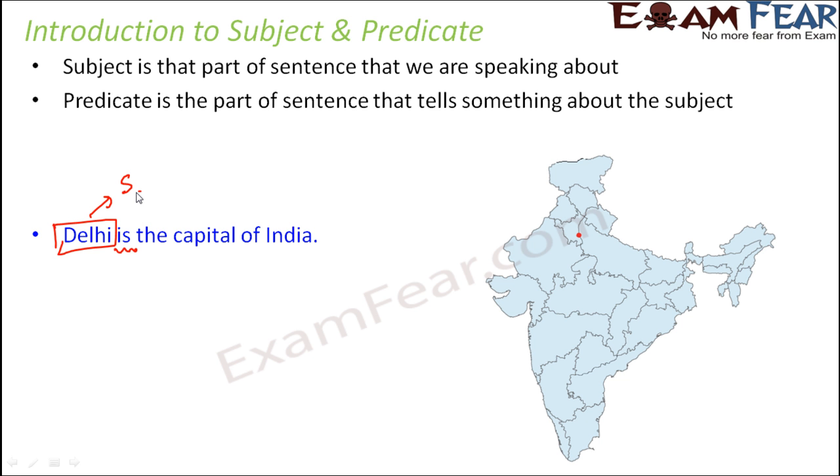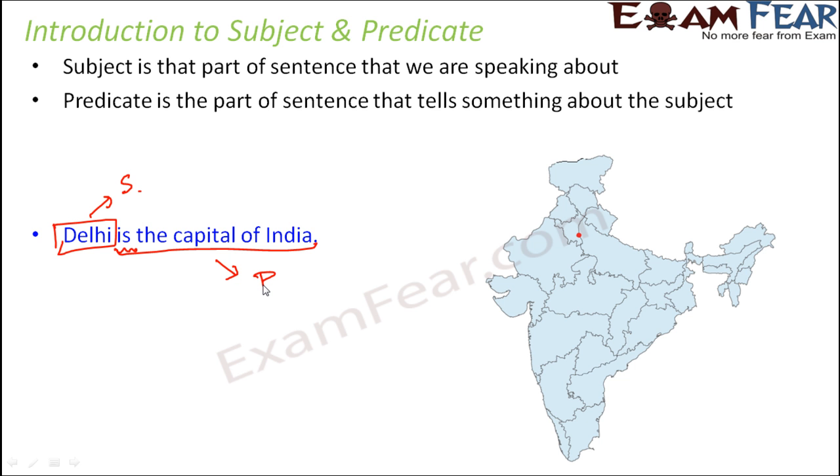So here, even if you look at the meaning of the sentence, you see that we are talking about Delhi. And what are we talking about Delhi? That it is the capital of India. So basically, is the capital of India. This is the predicate in this sentence.